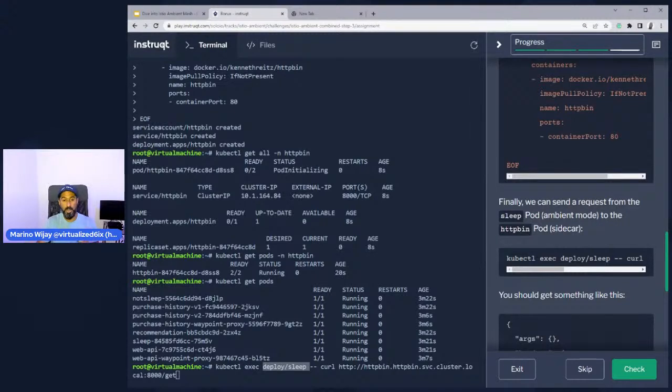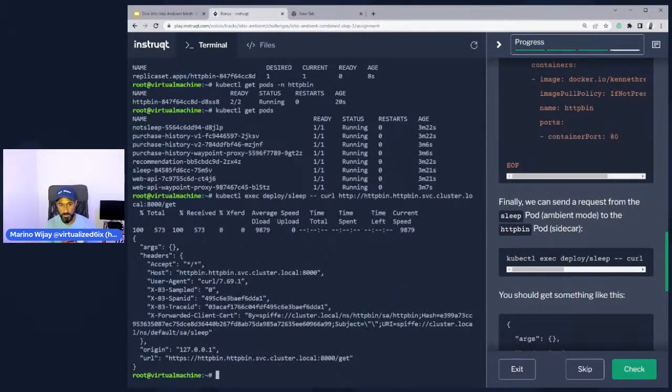So sleep pod, no sidecar, but in ambient mesh, going through the ztunnel towards a sidecar resource in regular Istio mesh, because they're both in the mesh and because I haven't set any policy to disallow them, this request goes through just fine. The reason why is because Istiod treats all of these resources as trusted resources anyways, until we start putting in policies in place for layer 7 or layer 4 authorization.